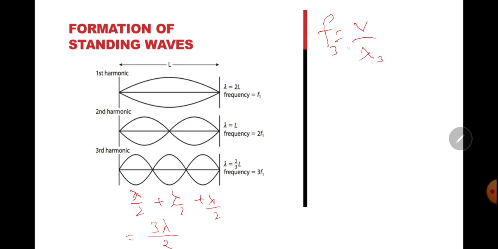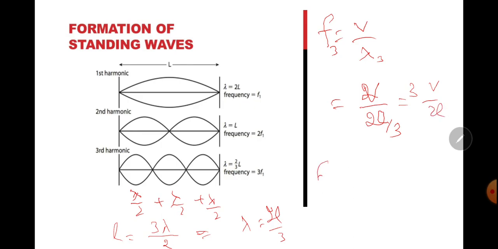For the third case, lambda is equal to 2L divided by 3. So v divided by 2L divided by 3 is equal to 3 times v by 2L. So f3 is equal to 3 times f1.